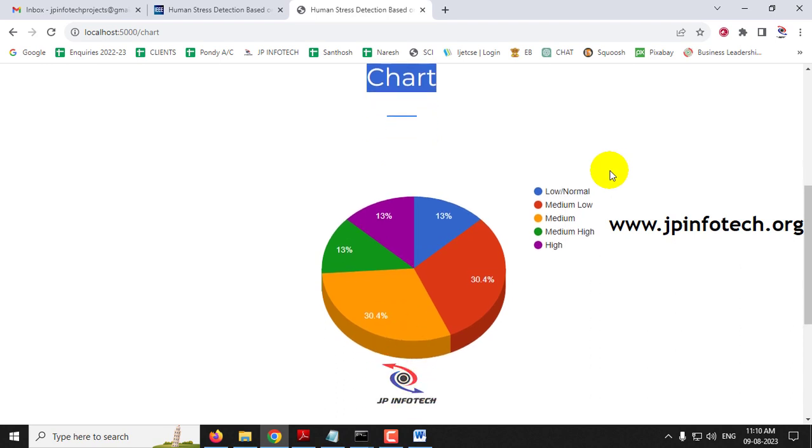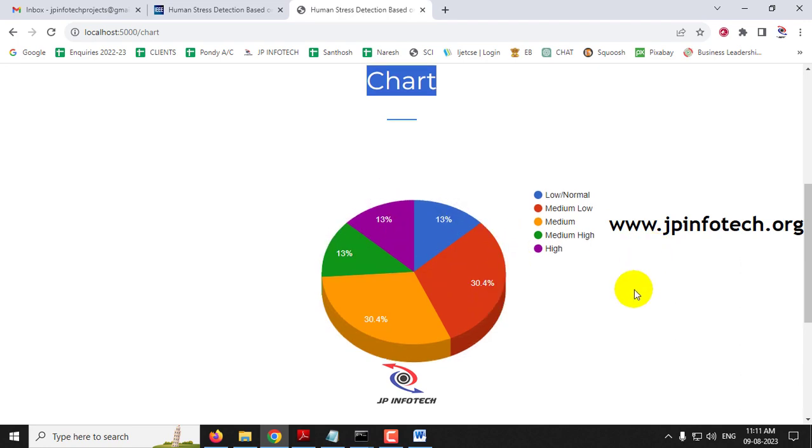The data set contains 30.4 percent of medium low class, and 30.4 percent of medium class. This is the highest class share, which both have. And then comes the 13%, which contains 13% of low or normal, 13% of high, or 13% of medium high. So the data set which we have trained on is pictorized in this chart part.